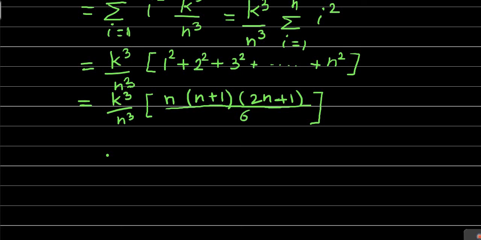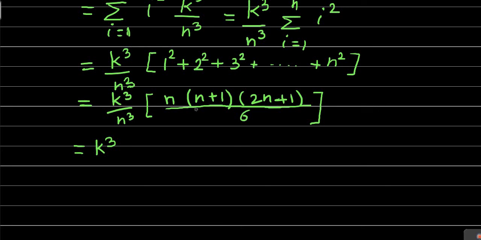Now, what is the next? After finding this, we got our upper integral, but this upper integral can be simplified further. How can it be simplified? See here, this is equal to, we'll keep this k cube as it is. From each term in the numerator, this n will get cancelled with 1 n. From n plus 1 we'll take the n common.